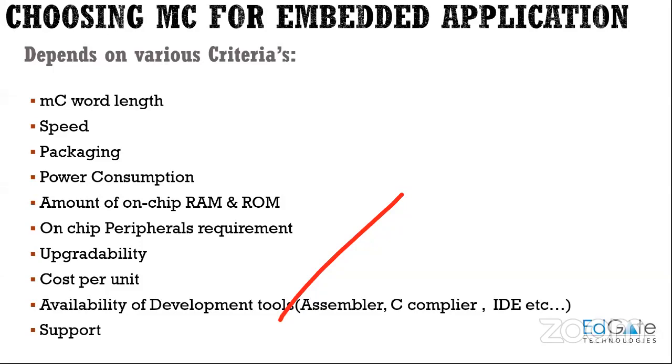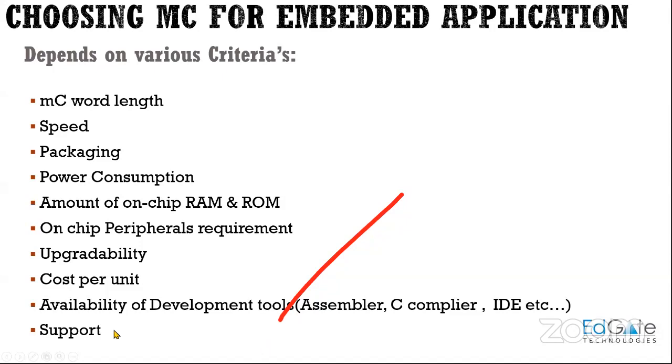Then cost per unit. So the cost per unit must be as less as possible, and availability of development tools. So even after satisfying all these criteria in a very good manner, if there are no development tools, if there is no IDE to program that particular microcontroller, then it is no use selecting that particular microcontroller, right? So IDEs, compilers, assemblers, everything must be available for that particular microcontroller.